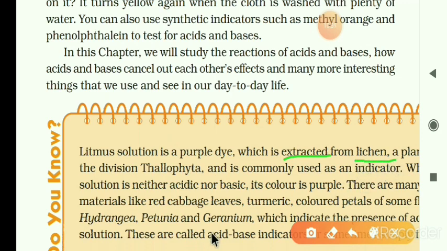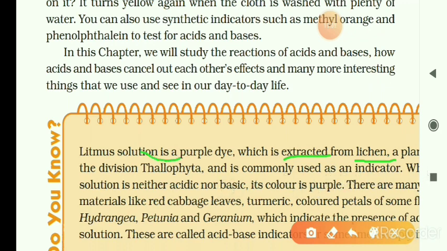Lichen belongs to the plant kingdom. It shows a simple plant body without roots, stems or leaves and is commonly found in wet or moist soils. Litmus is a commonly used indicator.